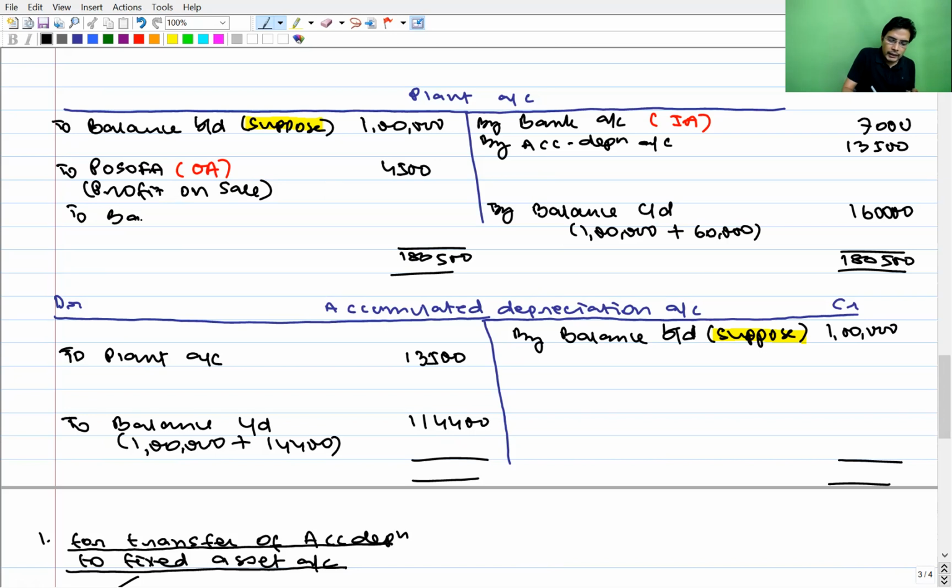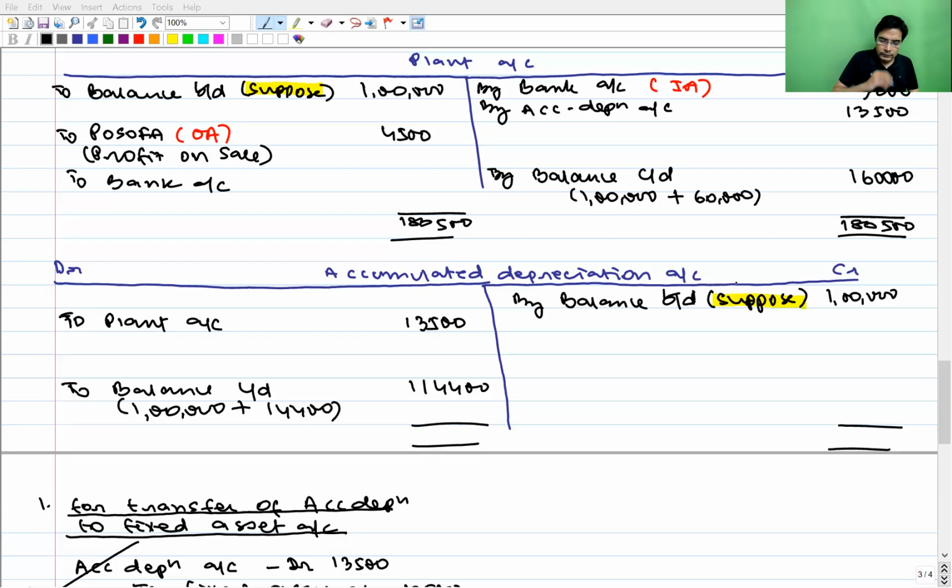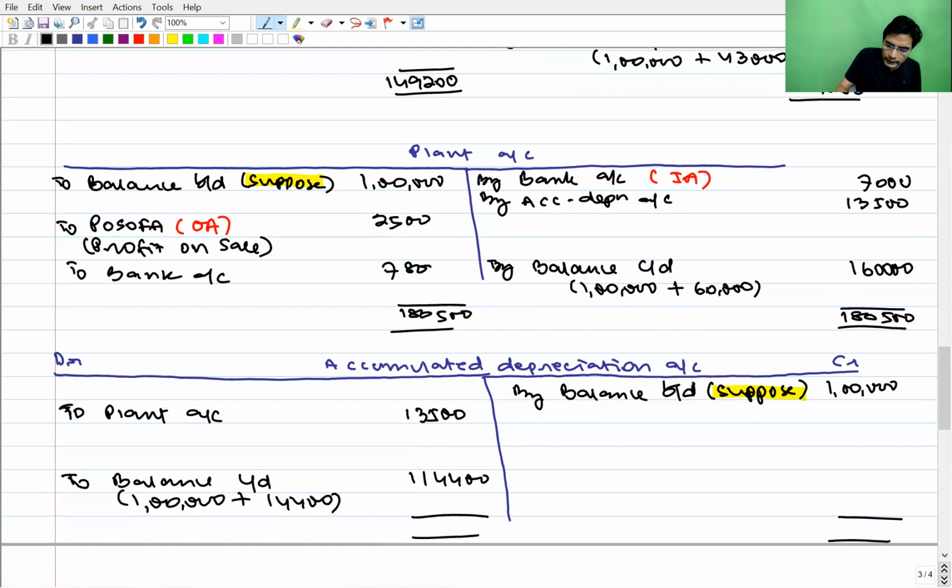The difference is coming 76,000, and that difference would be purchase of plant. Actually, the profit on sale of plant is 2,500. I wrote by mistake 4,500. So our balance figure will be 78,000, purchase of plant.